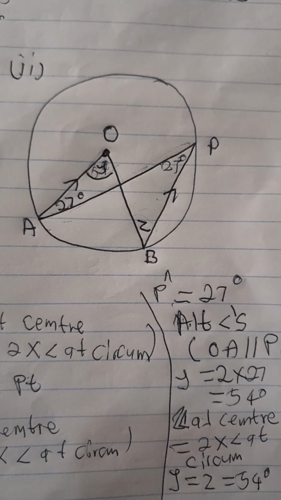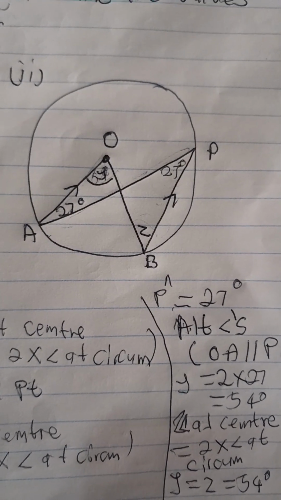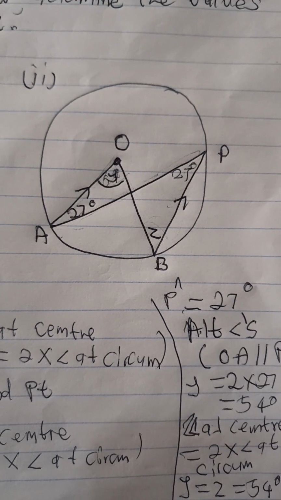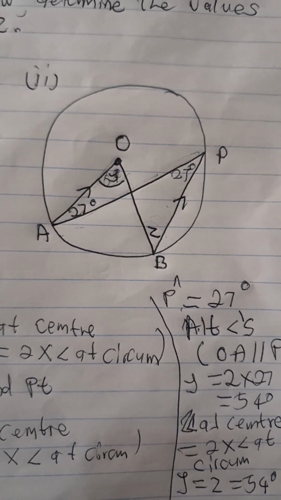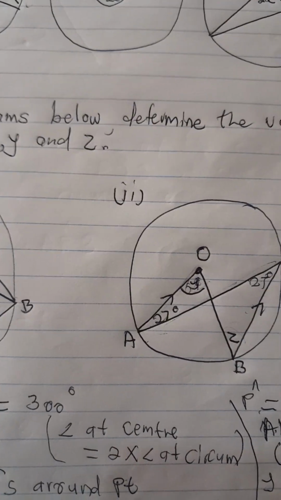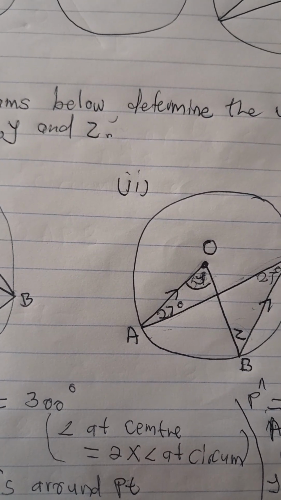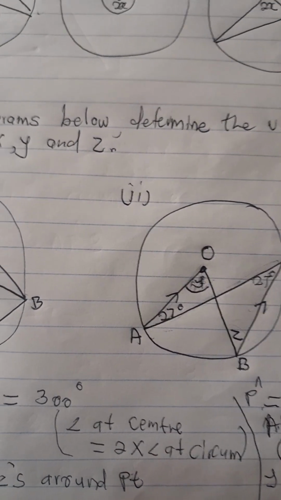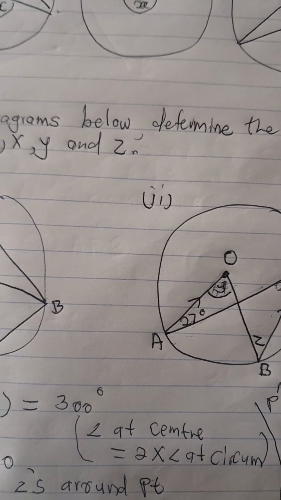So that's how you can work out the second circle theorem, which states that the angle at the center is twice the angle at the circumference. Note that the angle that is twice is the one at the center, but the one at the circumference is half. Hope you find this video useful.